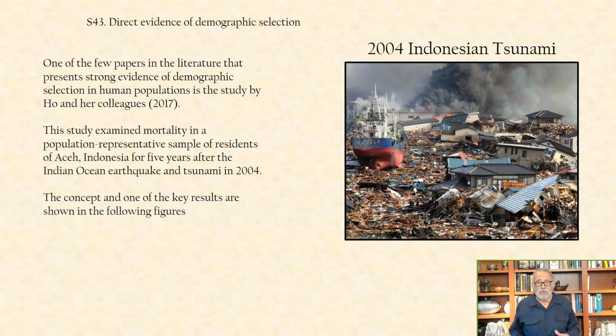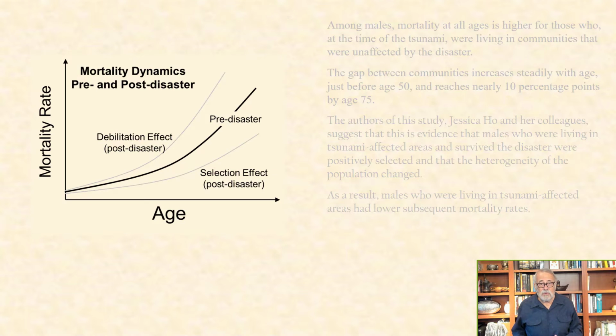The concept and one of the key figures are shown in the following figure. We have age on the x-axis of this hypothetical graph and mortality rate on the y-axis. The baseline pre-disaster mortality is shown here with the solid black line. In the hypothetical graphic, debilitation affects post-disaster frailty by causing mortality to be higher, since it rendered individuals in the population more frail. This is versus the selection effect, which removes more of the frail and therefore reduces subsequent mortality, since the more robust become more predominant in the population.